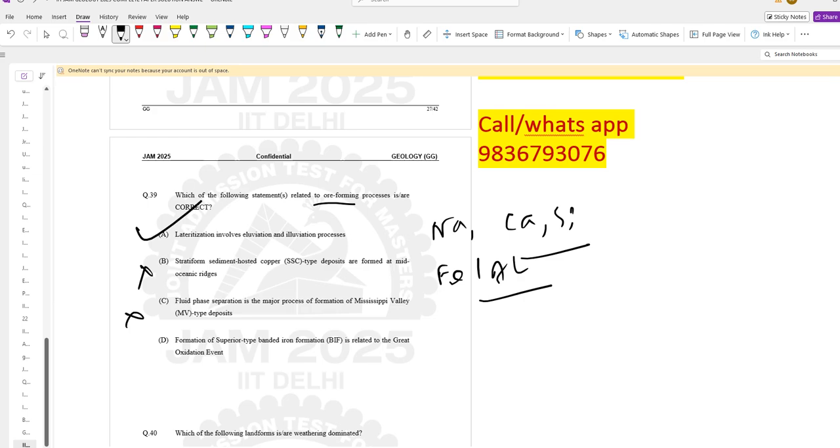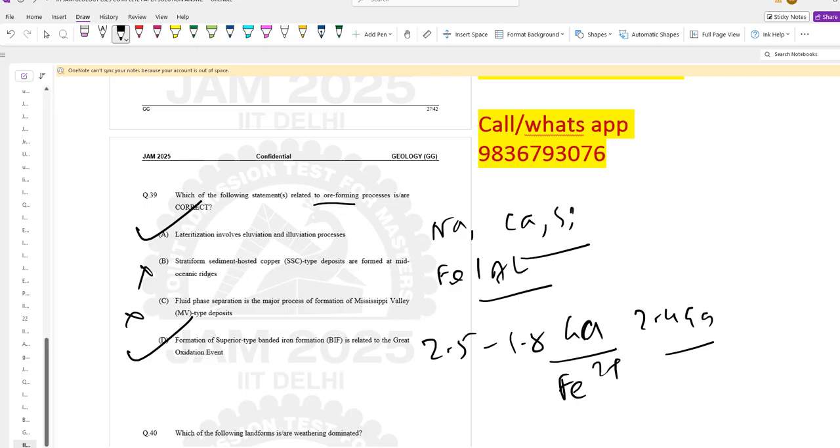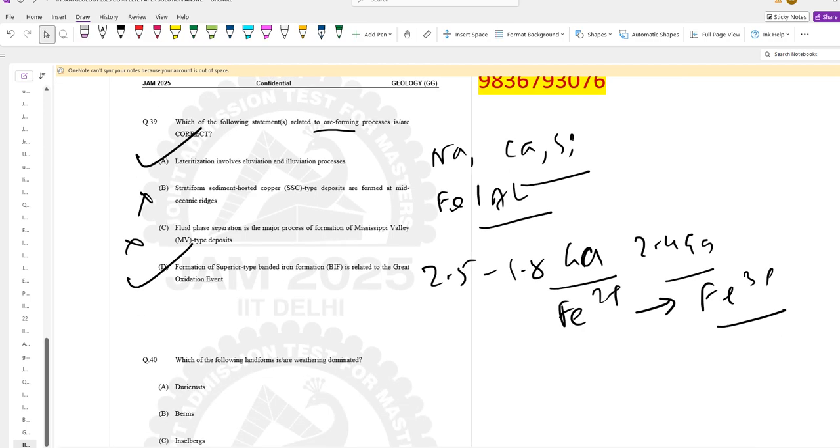And the last one is correct, because the Superior type BIF, which is around 2.5 to 1.8 Ga, is directly linked to the Great Oxidation Event, around 2.4 Ga. Oxygen produced by cyanobacteria oxidized Fe2+ to precipitated Fe3+ oxides, like hematite or magnetite. This is strongly supported by geochemical and isotopic evidence. So the final answer is A and D.